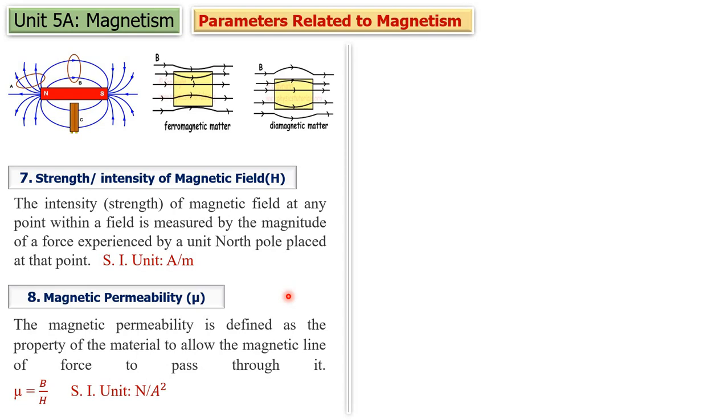Now magnetic permeability. Suppose this is a material which is kept in external magnetic field. So the total number of flux lines is magnetic flux, that is B. But how much flux passes through this material?